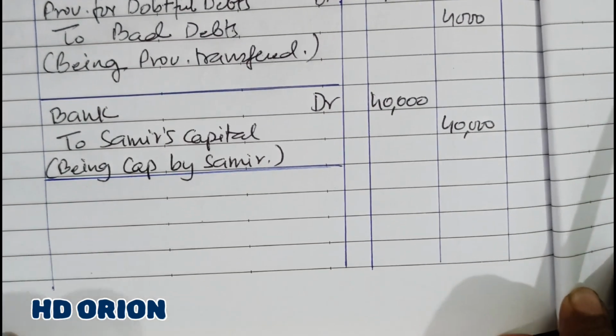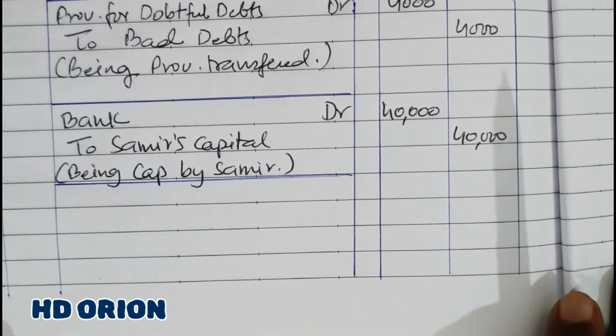Now journal entry for not bringing cash for goodwill.